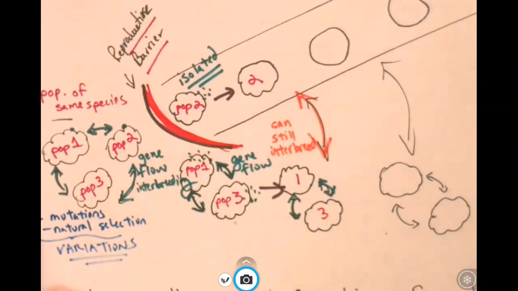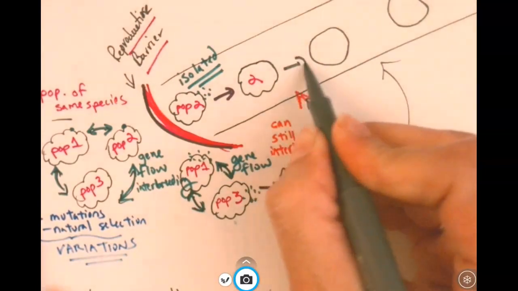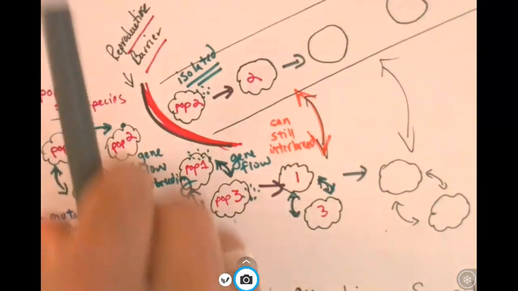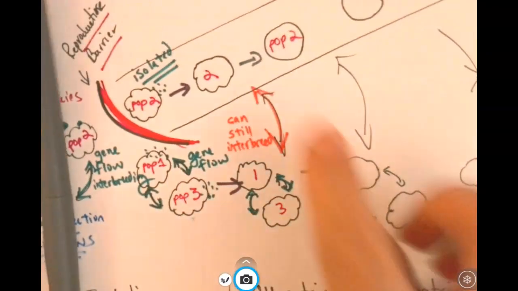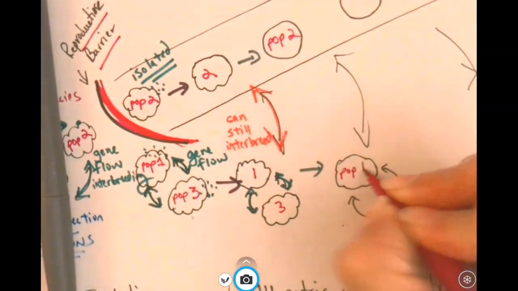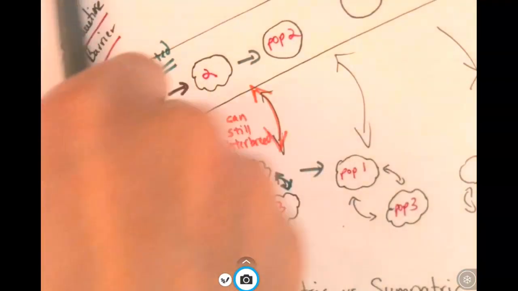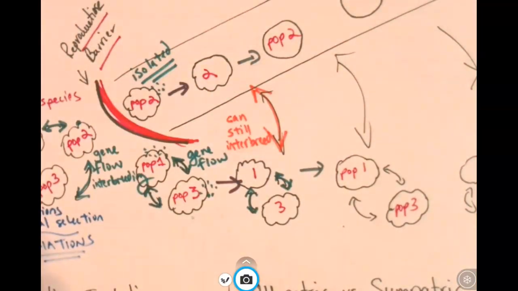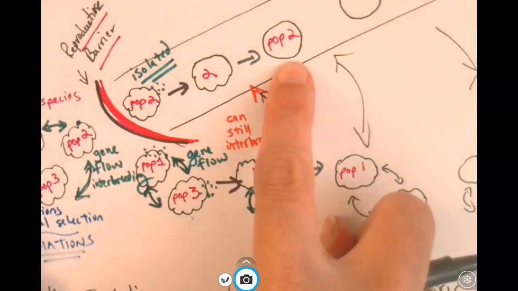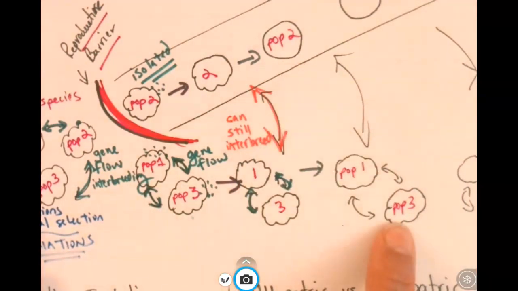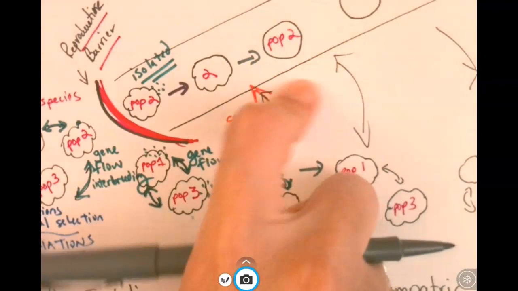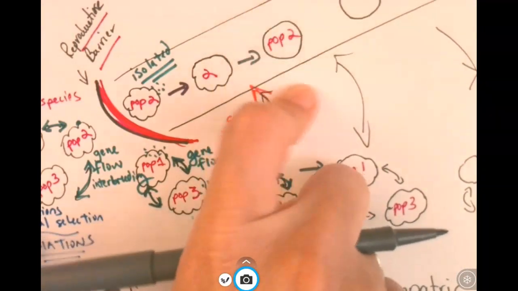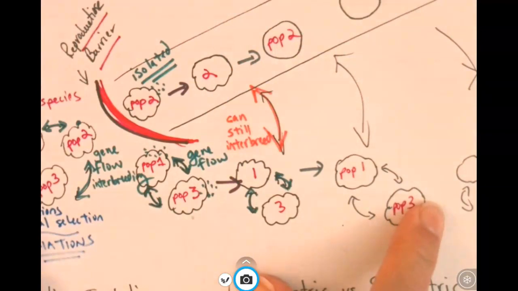But let's say many more generations pass. And we have to keep in mind that population 2 has been reproductively separated, meaning they're not breeding with individuals in population 1 and 3, and they could also be experiencing different environmental selective pressures. So maybe different variations are helpful in population 2 as compared to population 1 and 3. Okay, so let's say it's a mouse population, and for light-colored mice, that gene is advantageous in population 2, but for darker colored mice, that gene and that trait is more advantageous in populations 1 and 3.